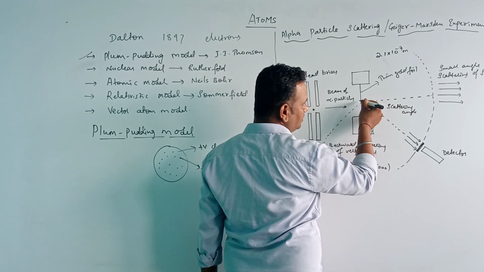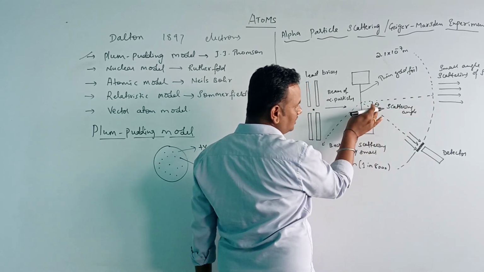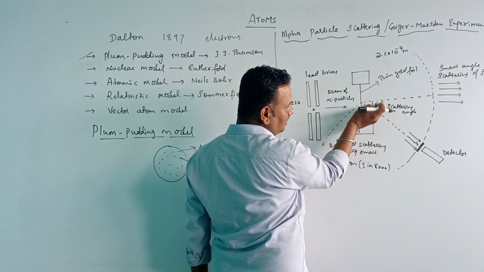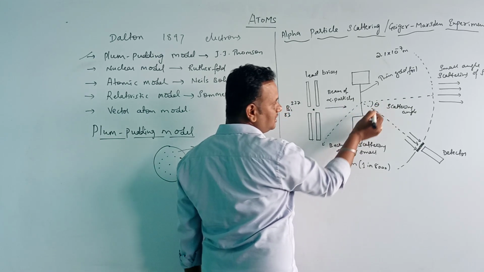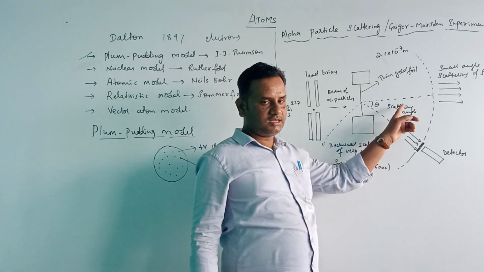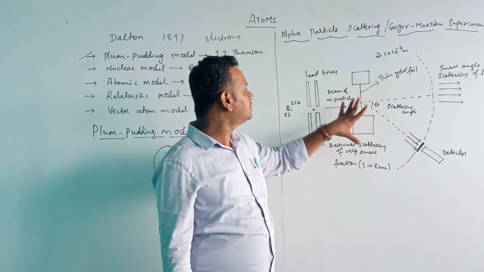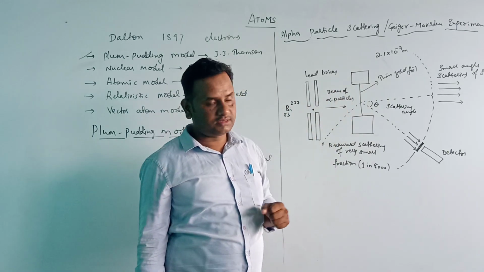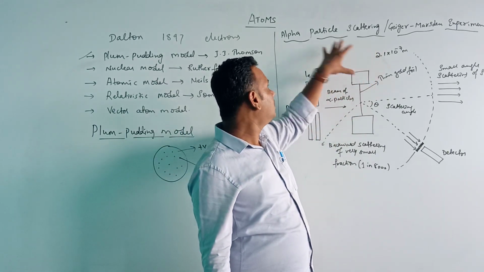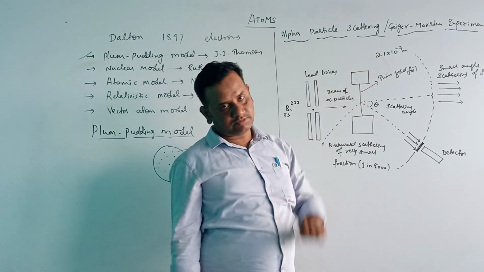When the alpha particles scatter, they make an angle theta with the initial direction. So that is the construction of this alpha particle scattering experiment.